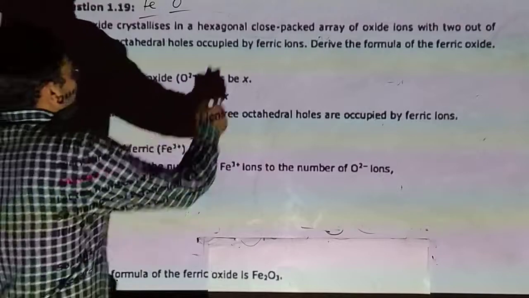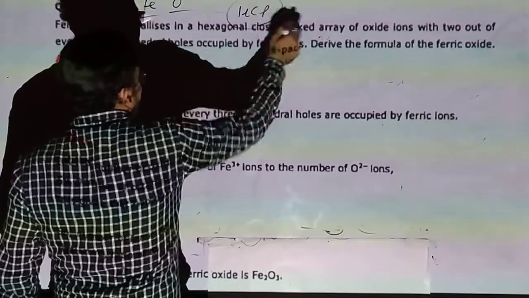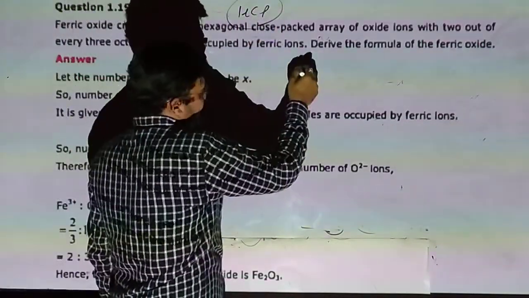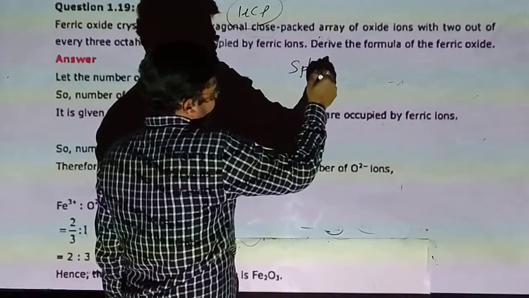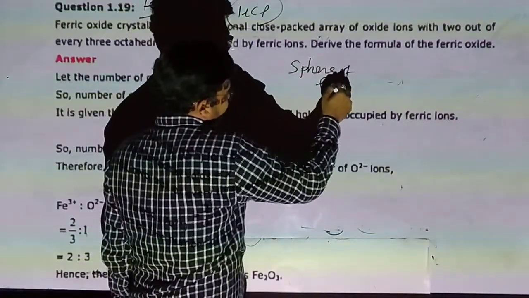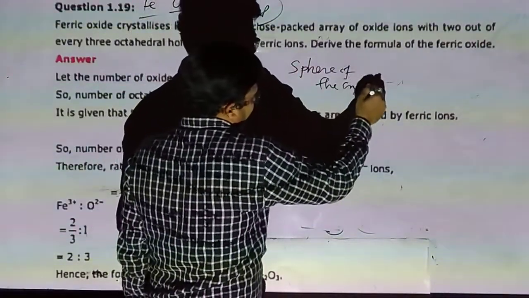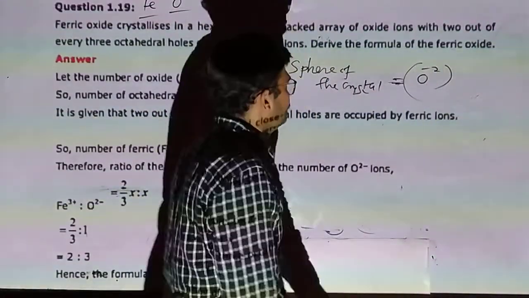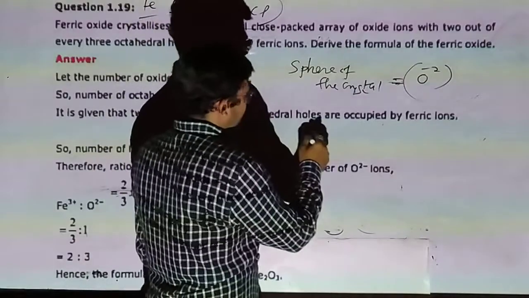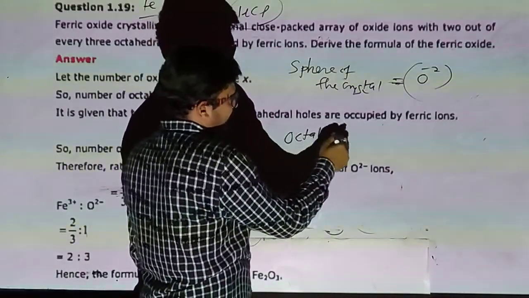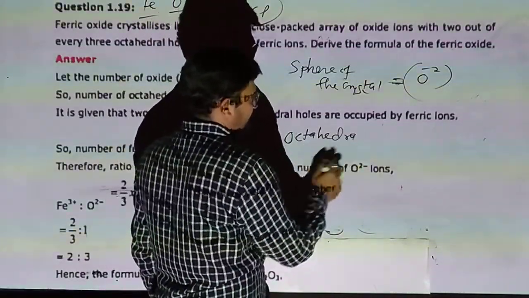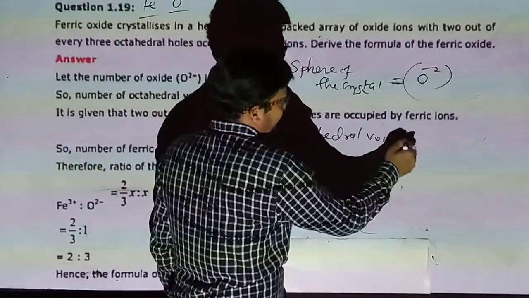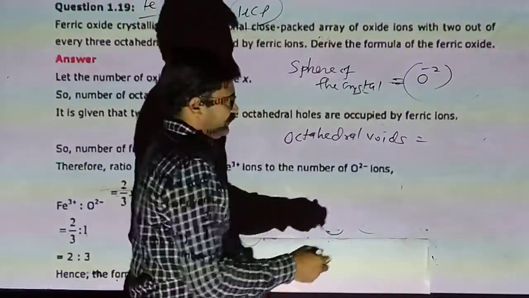Listen. Our oxide ions are the spheres of the hexagonal close packed crystal. And now the octahedral voids are similar in number to the spheres.